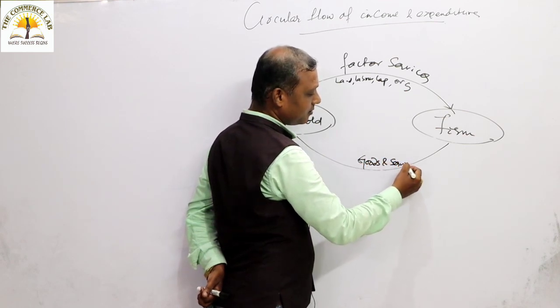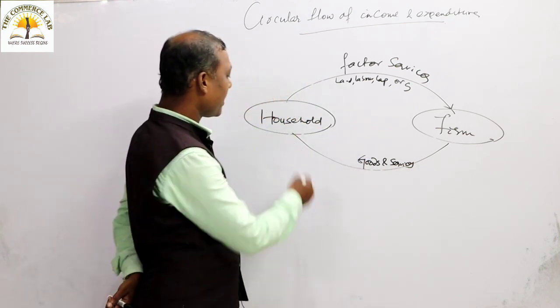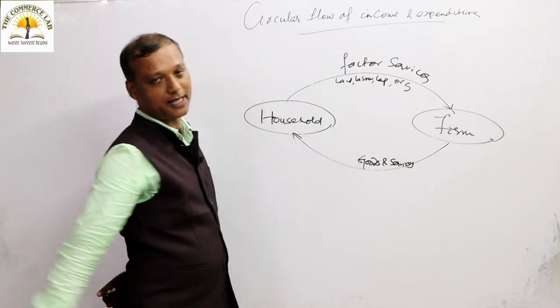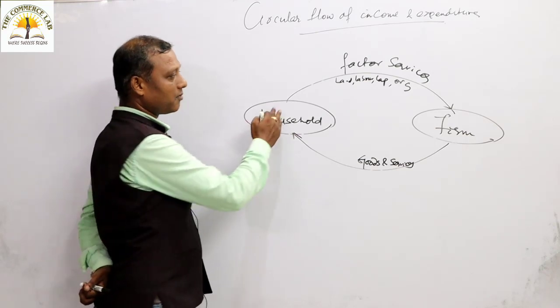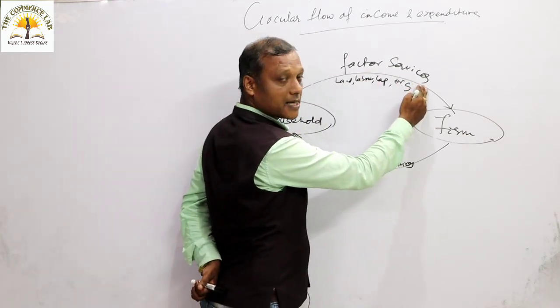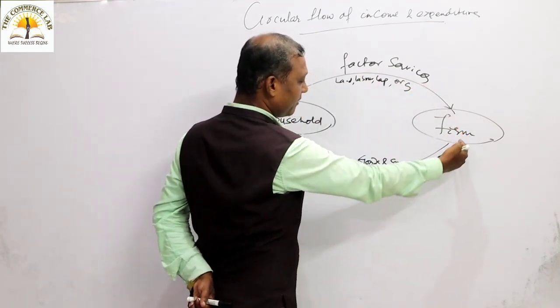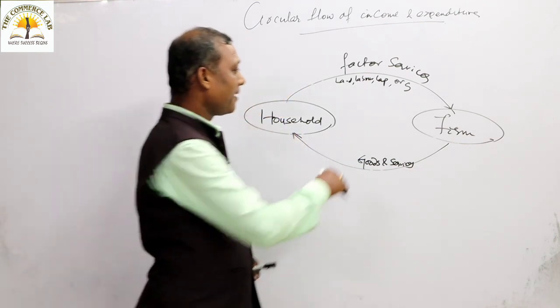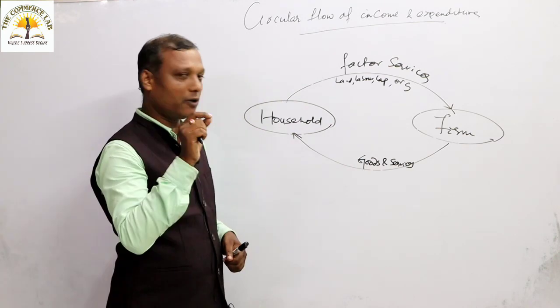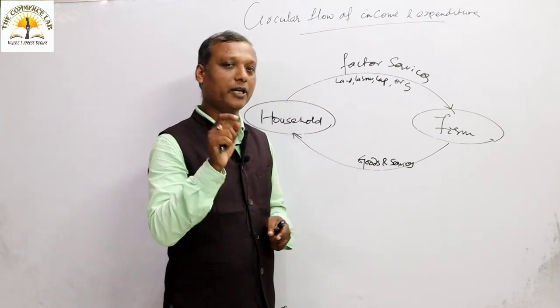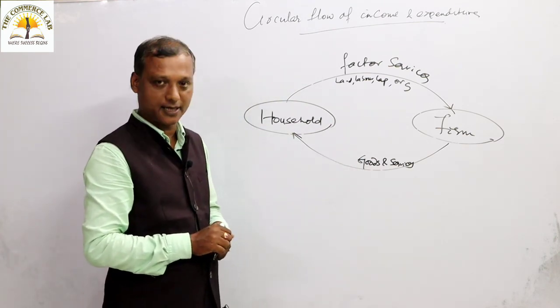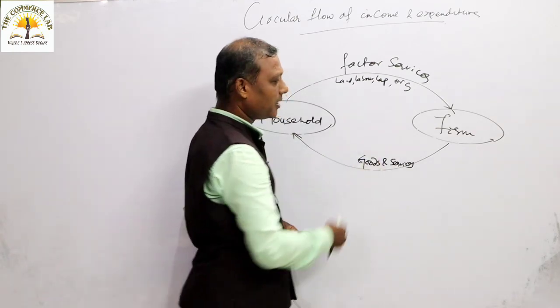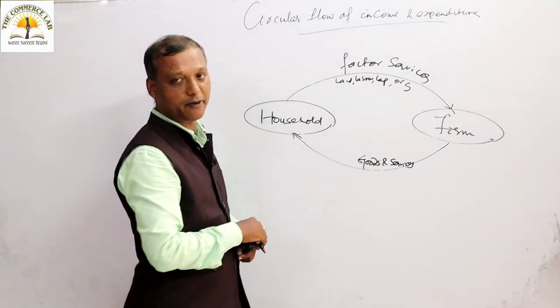Goods and services will be supplied to the household sector. You understood? Factor services flow from the household, and the farm will produce goods and services for the household sector. You should remember that in this interaction I have not introduced the money factor. It is a very important point for you to understand: in between the flows, there is no introduction of money over here.